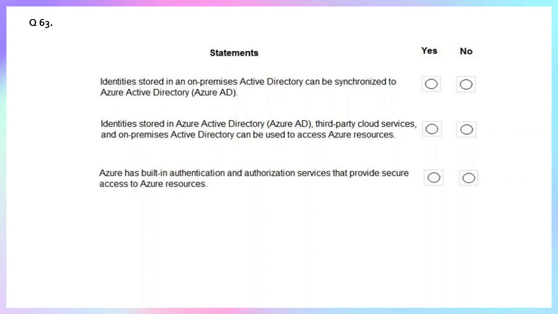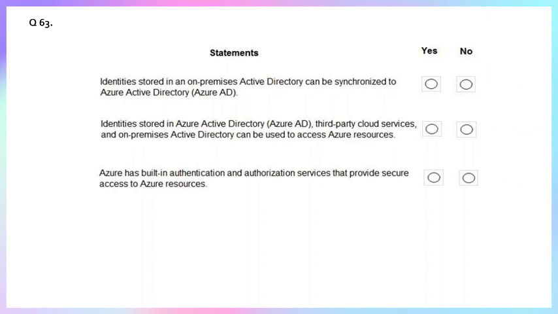So all these three, Azure AD, on-premises Active Directory identities, and third-party cloud services, all three we can access from the Azure resource. So statement two is true. Statement three: Azure AD can provide an authentication and authorization service that provides secure access to Azure resources. This statement is also true.